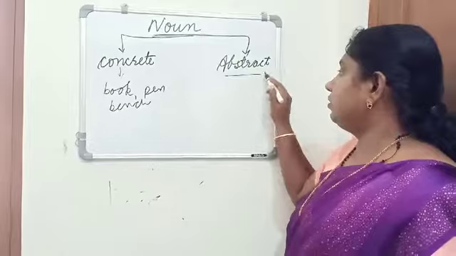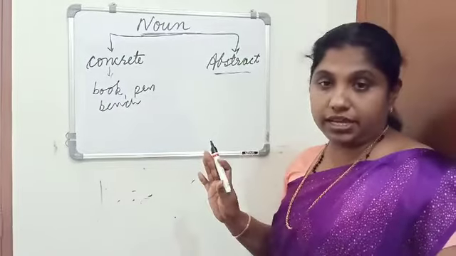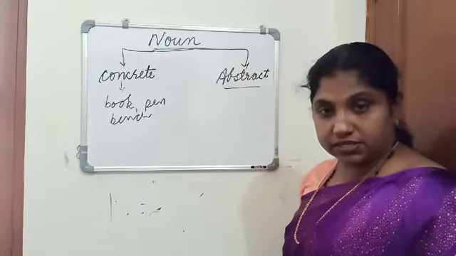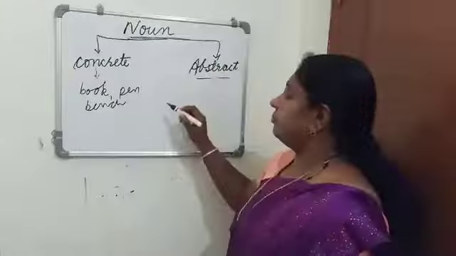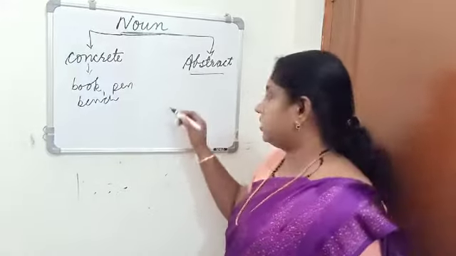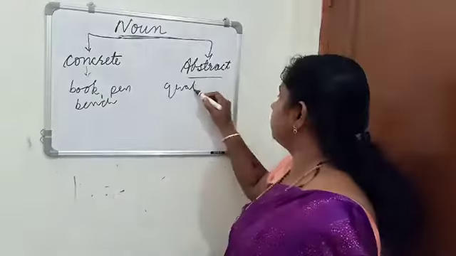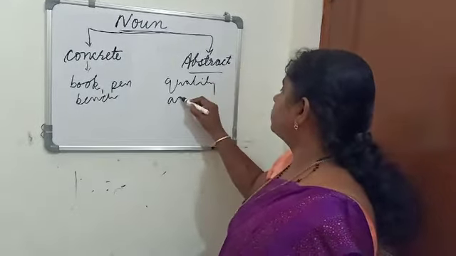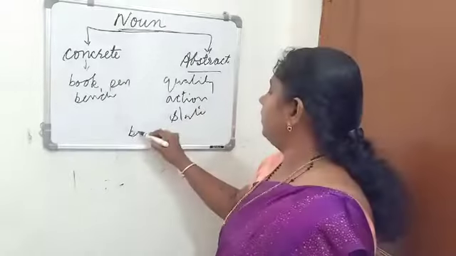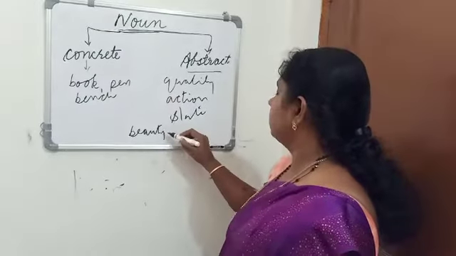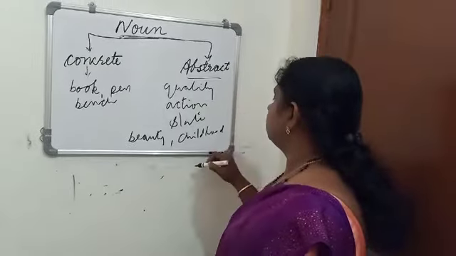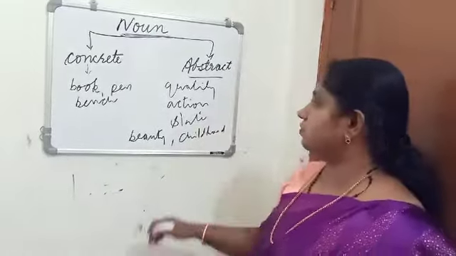An abstract noun has no material body. We can't see it, we can't touch it, we can't experience through our senses. They are the names of quality, action or state. Abstract nouns are the names of quality, action or a state. Examples: beauty, childhood, happiness. So such are the examples for abstract nouns.